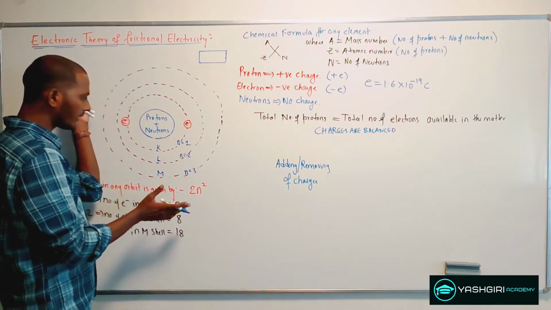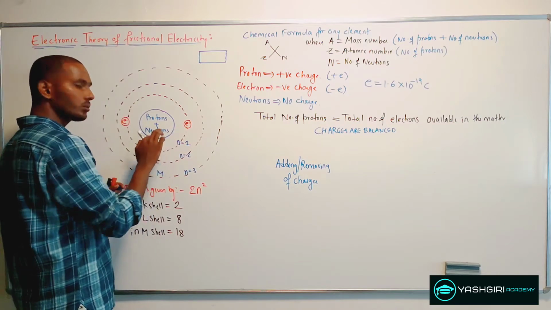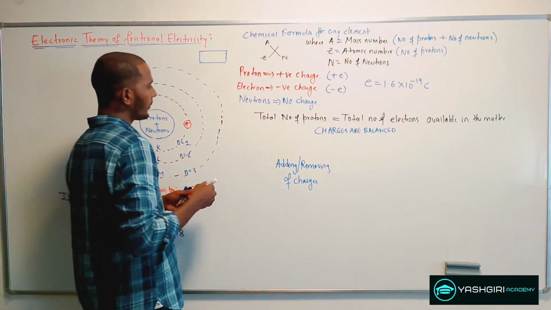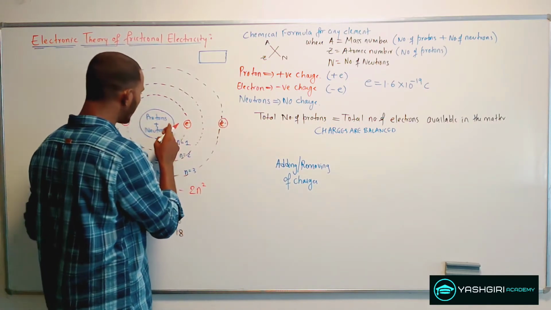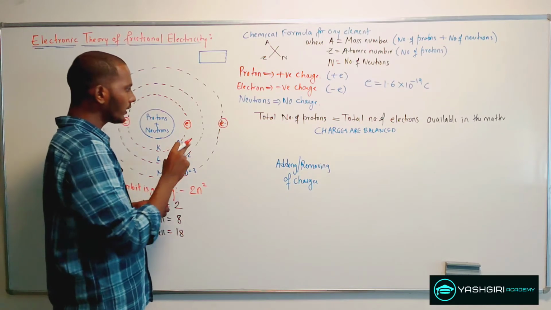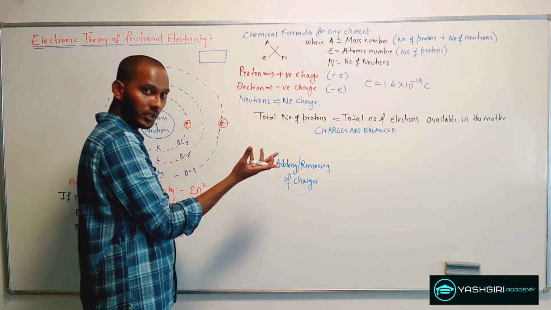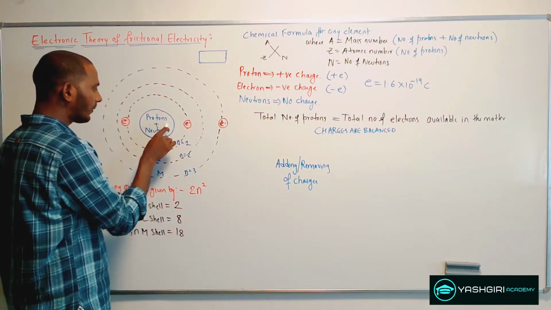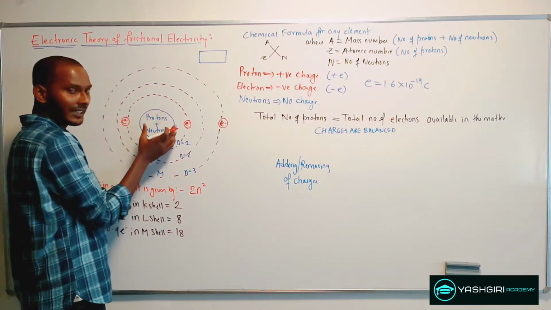Now coming to the atomic structure, the electrons very close to the nucleus are tightly bound, and the electrons in the outermost shell are loosely bound to the nucleus. So the electrons from the outermost shell can be readily exchanged during rubbing, whereas the protons are firmly bound in the nucleus, so they are not easily detachable.